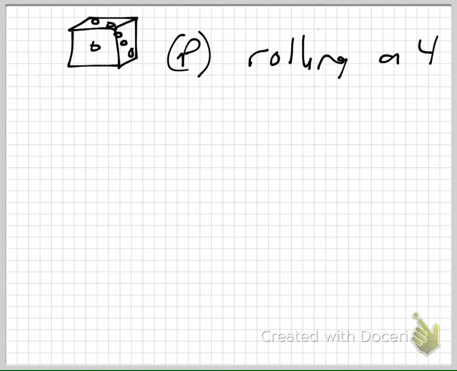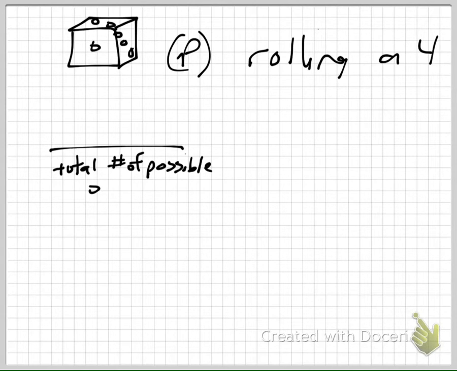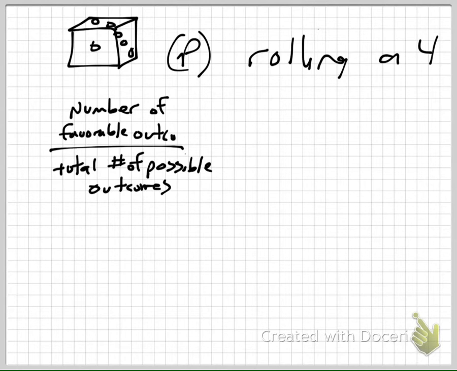It is always a fraction. Okay, you write it as a fraction. And this is the total number of possible outcomes. Okay? And what's on top of that is the number of favorable outcomes. Now, what in the world does that mean? Okay, so here's the deal. This is actually a ratio. Okay, it's a fraction. The total number of possible outcomes.